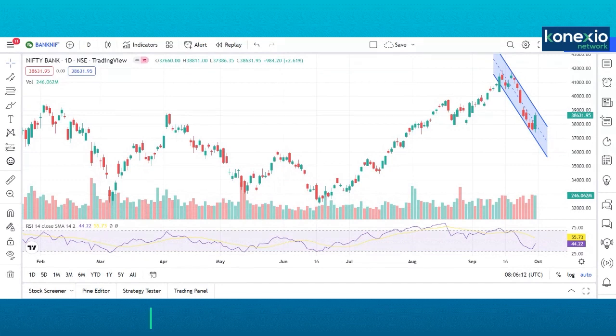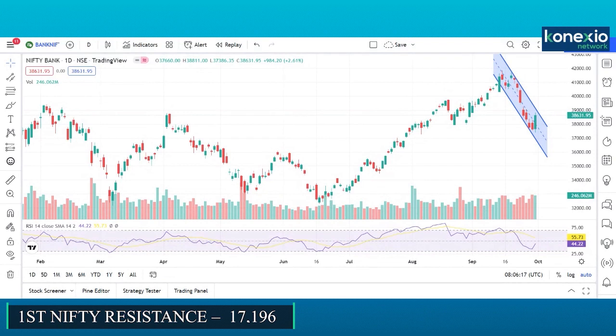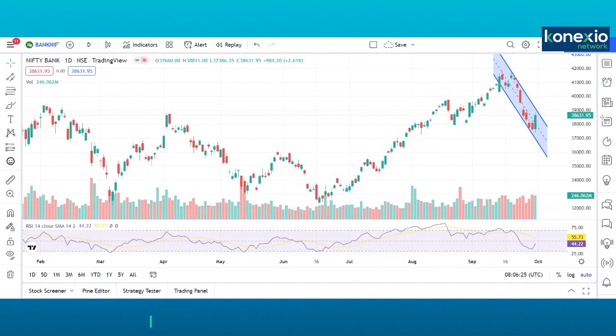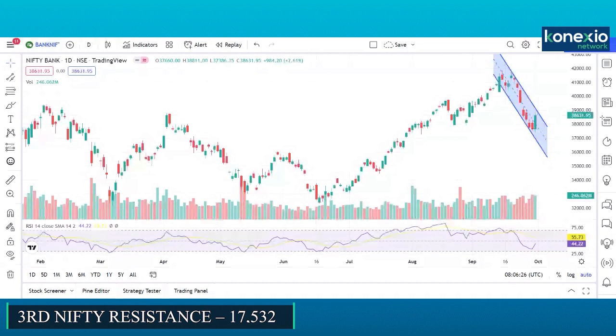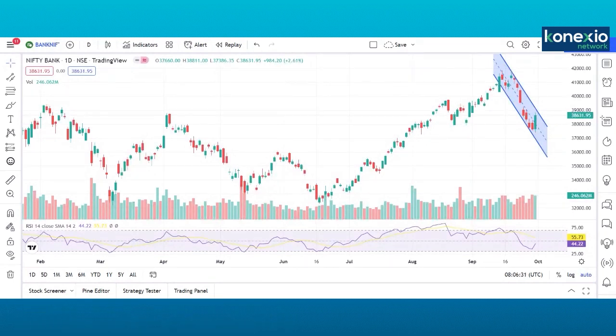On the upside, the resistance in the Nifty is 17,196. Second resistance is around 17,327. And third resistance in the Nifty is around 17,532. So these are the important supports and resistance level in the Nifty.